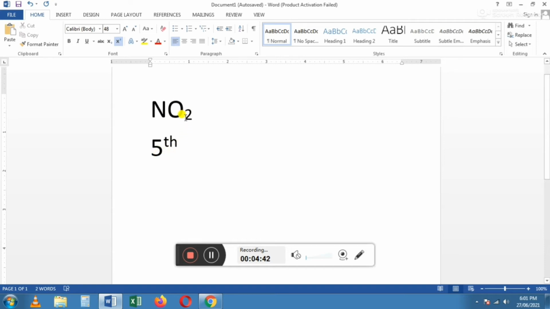Subscript means the letter appears slightly below the normal letter. Superscript means the letter appears slightly above the normal letter. This is the icon of subscript and this is the icon of superscript. Could you understand, children?